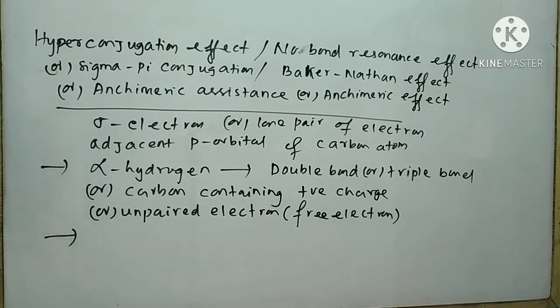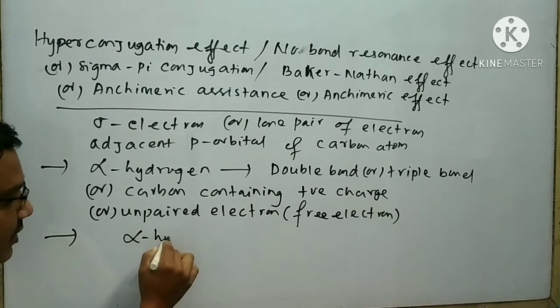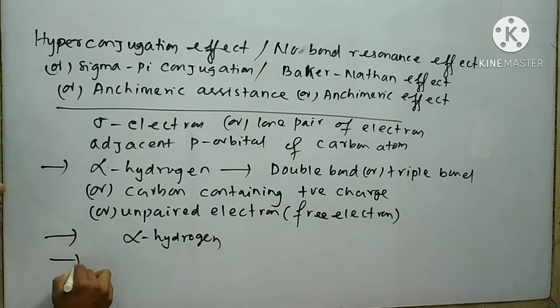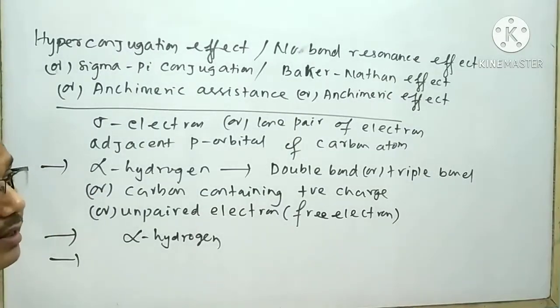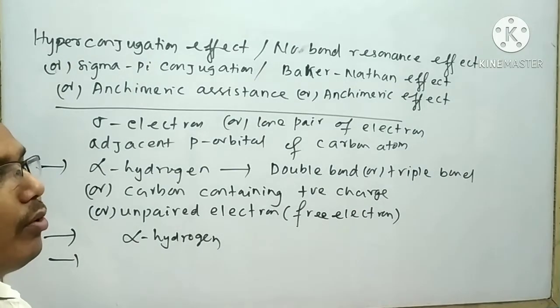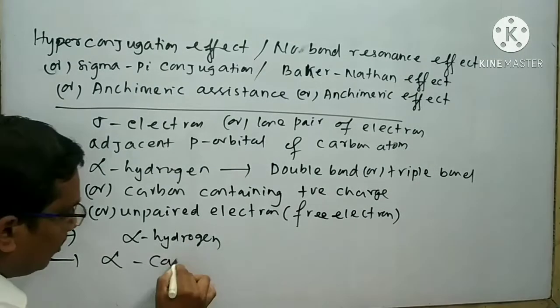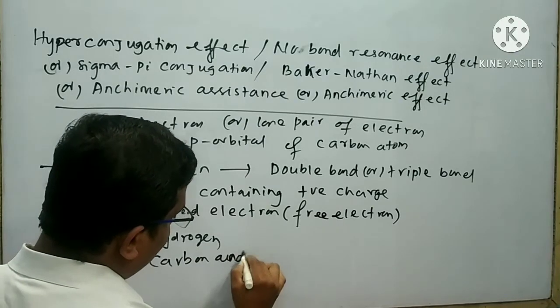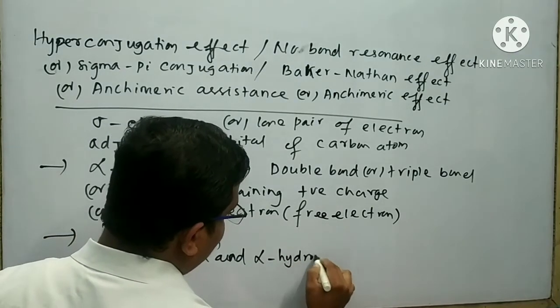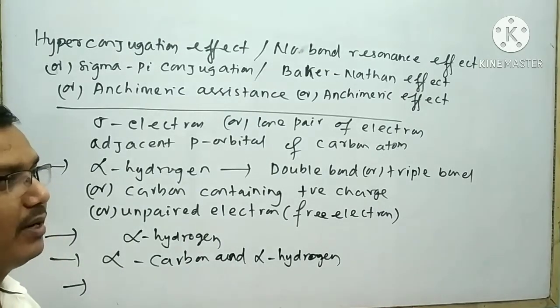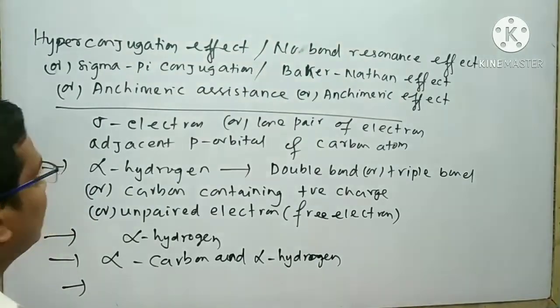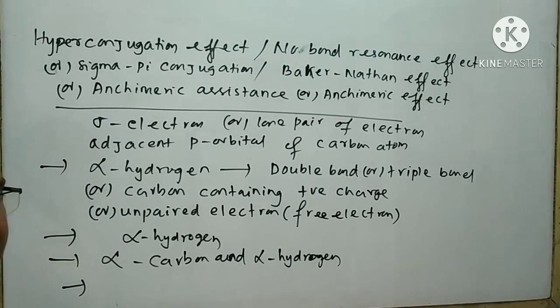Next condition, the number of hyperconjugated structures is equal to the number of alpha hydrogens. Next condition, due to hyperconjugation, the resulting structure can be written with no bond between alpha carbon and alpha hydrogen. Next condition, the greater the number of hyperconjugated structures, the more is the stability. These are the different conditions for the hyperconjugation effect.